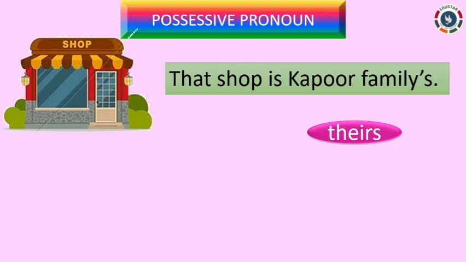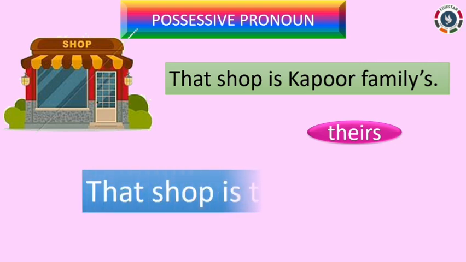Now read this sentence. That shop is theirs. So, for third person plural, we use theirs. Theirs can be used for the plural form of masculine, feminine and neuter gender also.